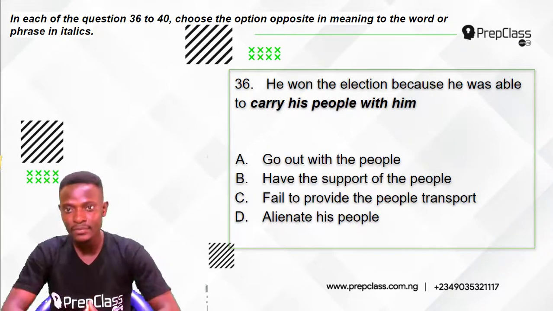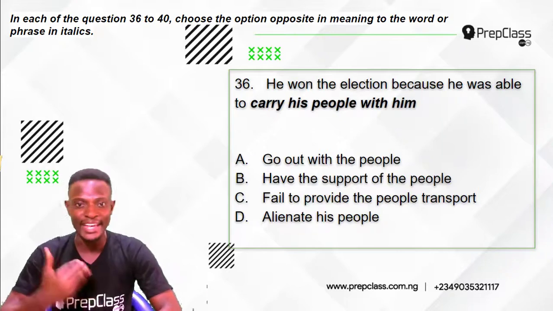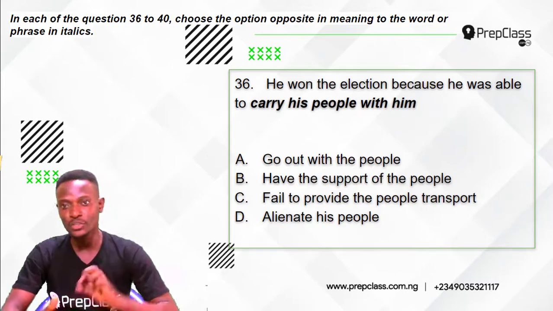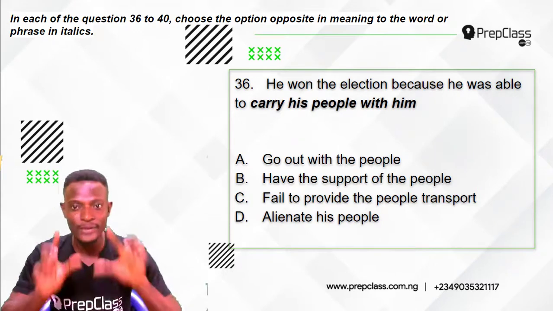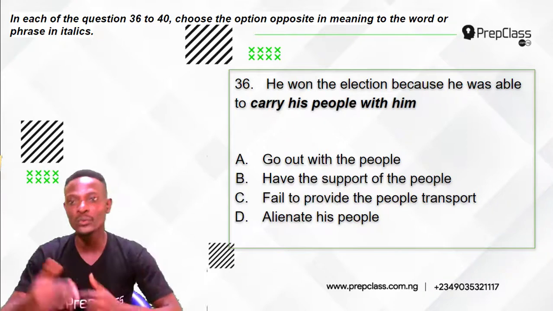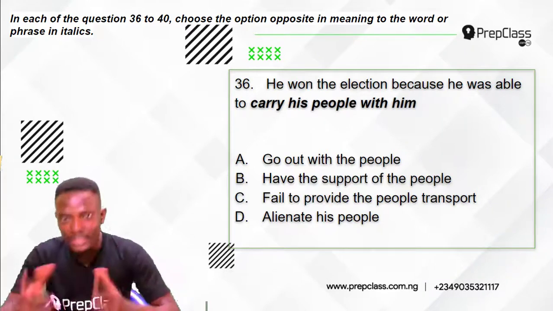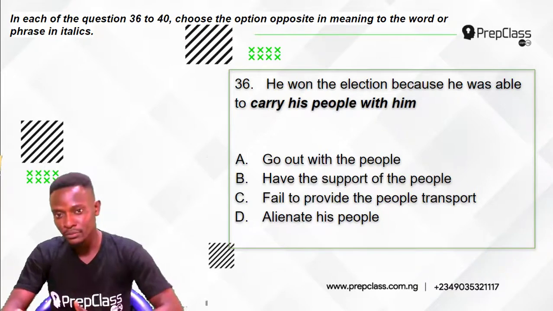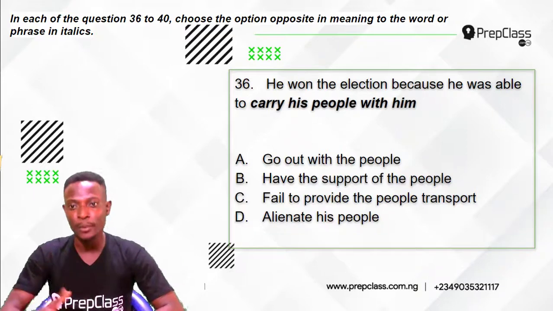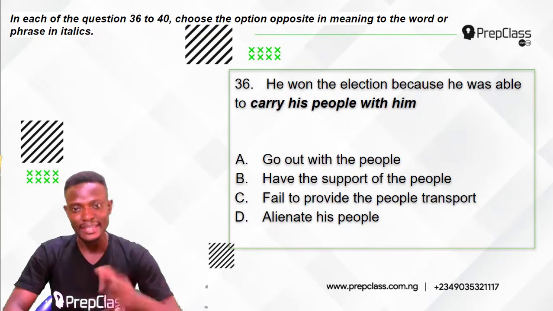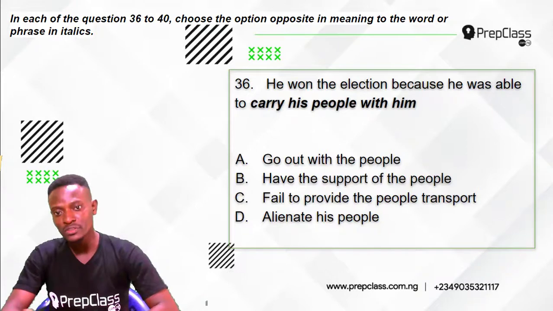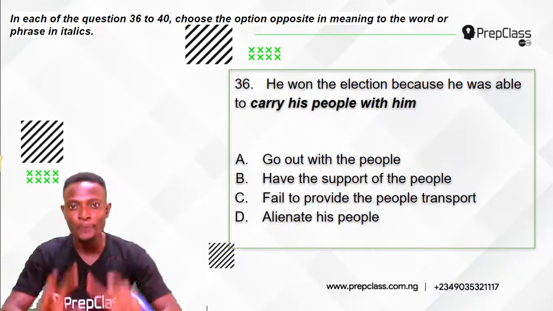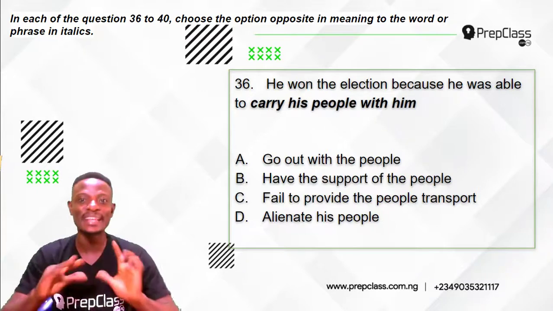Question 36 reads: he won the election because he was able to carry his people with him. Now, the phrase in italics here is carry his people with him. So we have to select the option that is opposite in meaning to this phrase. Option A, go out with the people. Option B, have the support of the people. Option C, fail to provide the people transport. D, alienate his people. So, which of these options has the opposite meaning to carry his people with him?